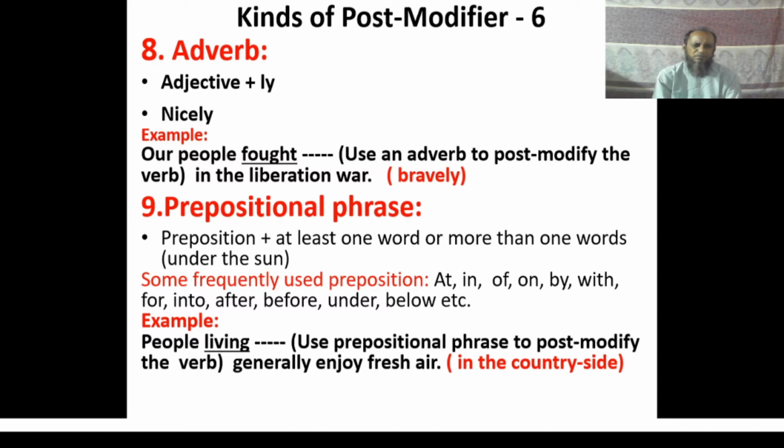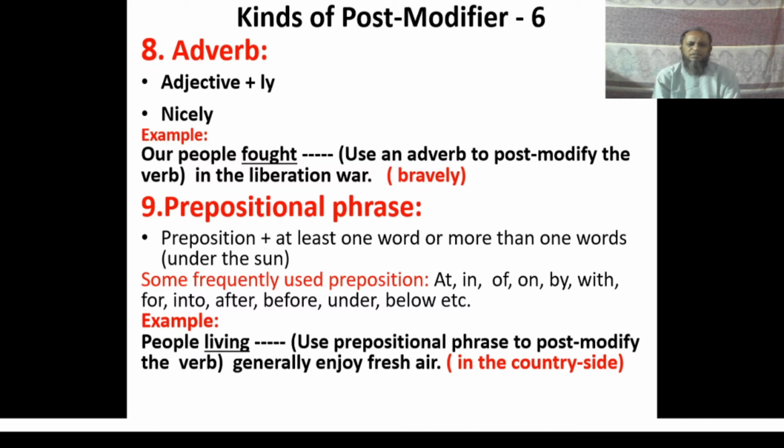Prepositional phrase, that is preposition plus at least one or more than one words. Look at some frequently used prepositions: at, in, of, on, by, with, for, into, after, before, under, below, etc. Now look at the example. People living dash, use prepositional phrase to post modify the verb.